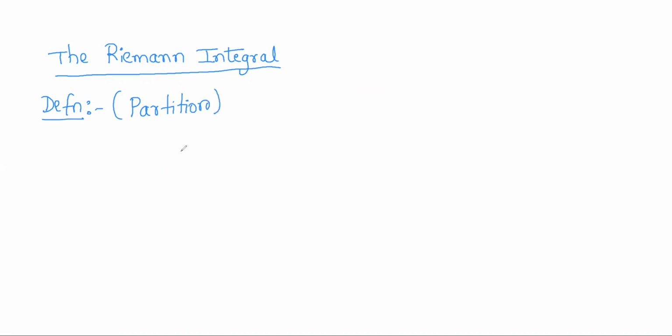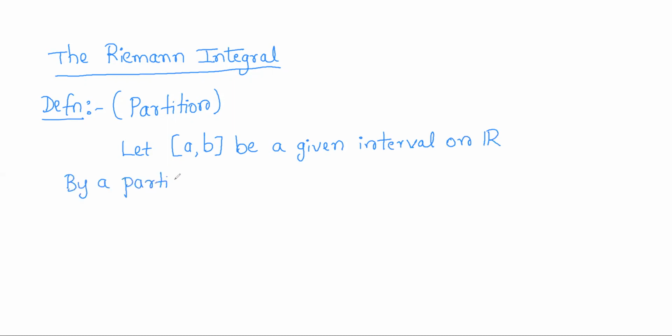So what do we mean by a partition? Let a comma b be any closed interval on R. By a partition, we denote it by P, capital P.